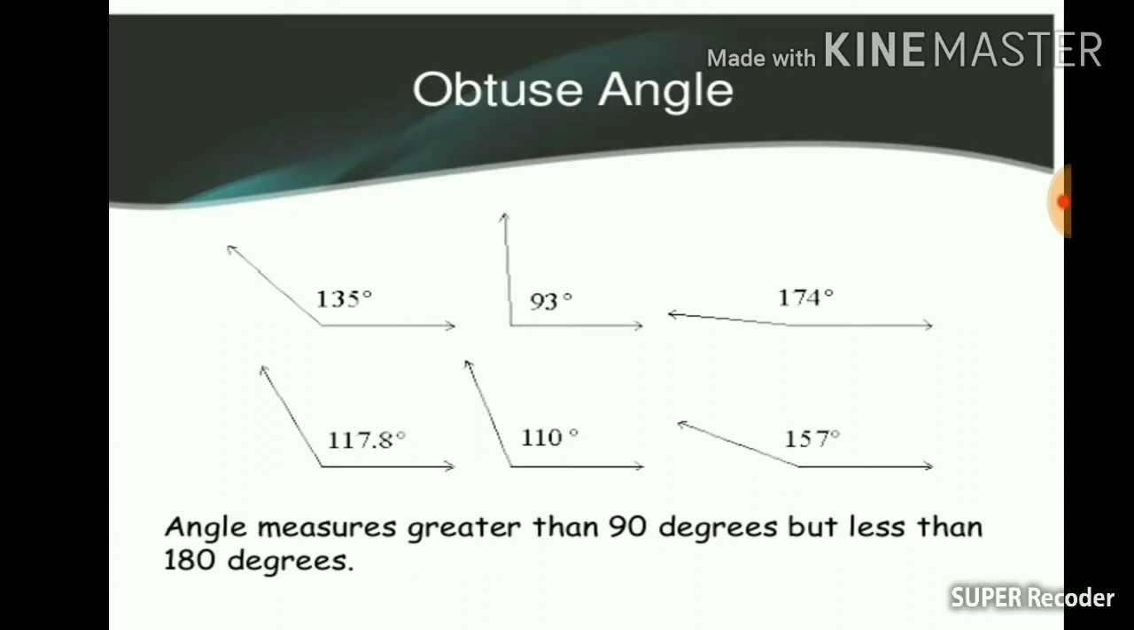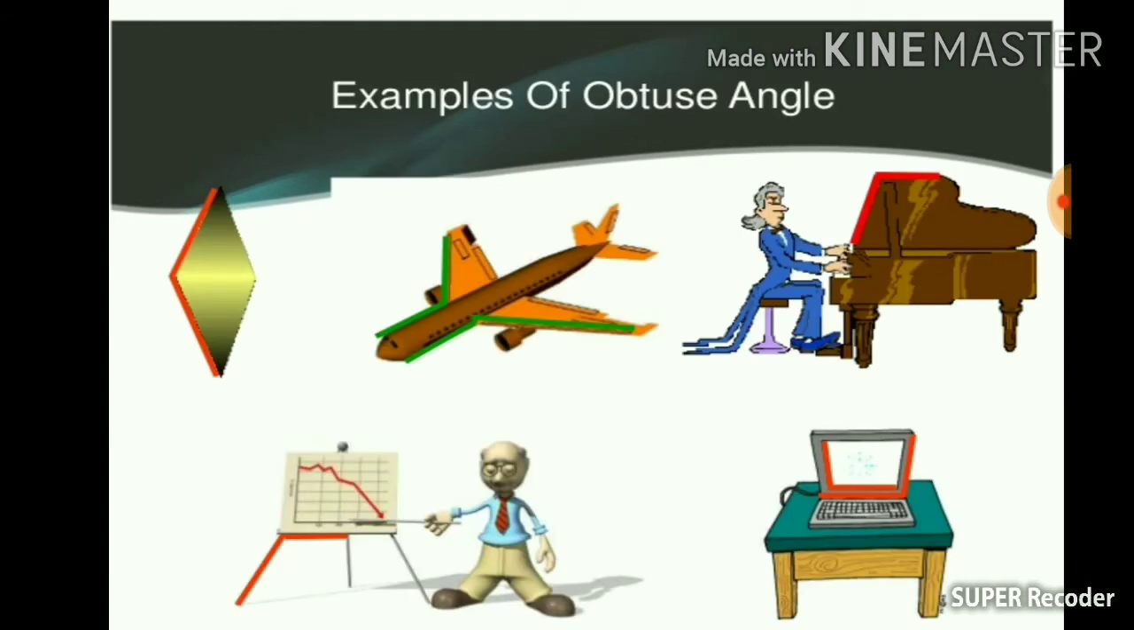Obtuse angle. We have seen acute angle which is less than 90, right angle which is exactly 90 degrees. And let us move on to obtuse angle. Obtuse angles are those angles which are more than 90 degrees. As you can see in this particular figure, angles that measure greater than 90 degrees but less than 180 degrees are called obtuse angles. Example of obtuse angle you can see in this particular figure. There are a number of obtuse angles present in this particular figure.